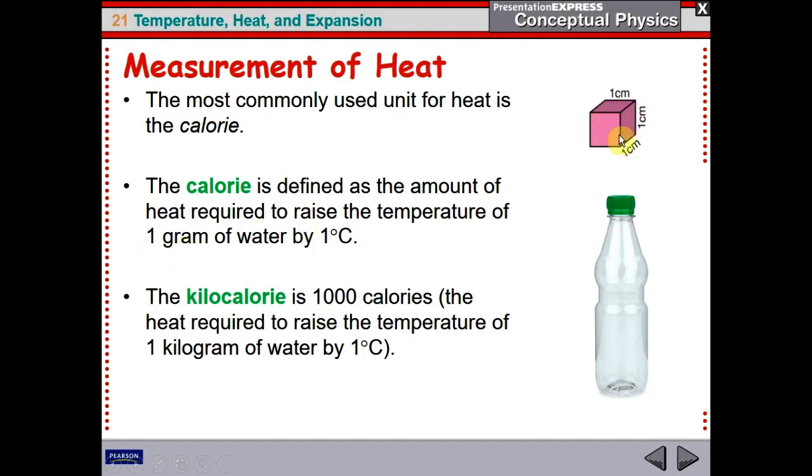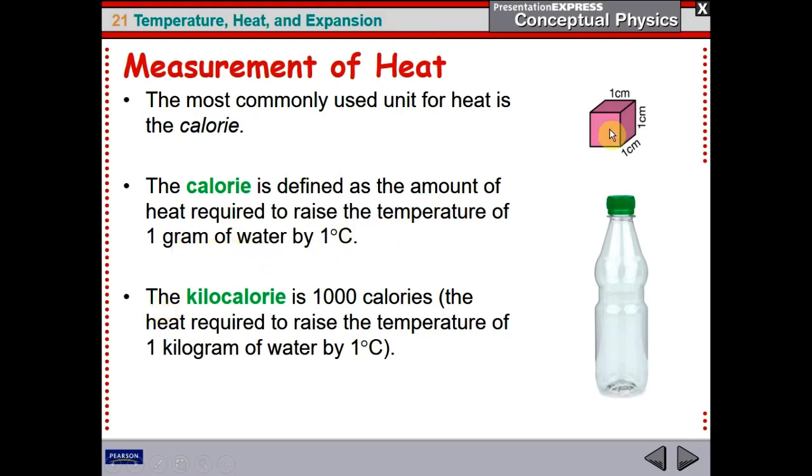Look at this small box. It's only 1 centimeter length, 1 centimeter width, 1 centimeter height. So the volume is 1 centimeter cubed. It's a very small box. If you put water in it, the amount of water will be 1 gram. So it's a very small amount of water.